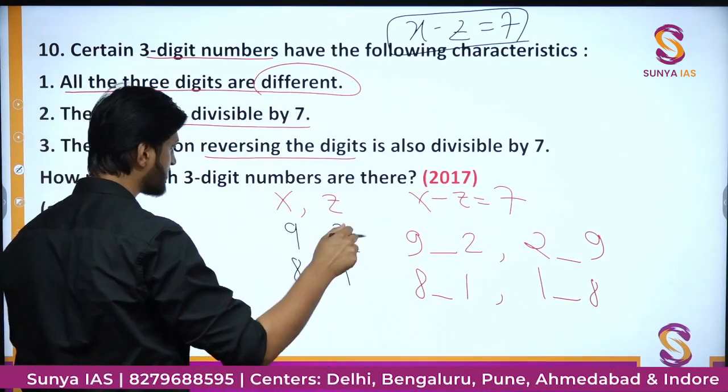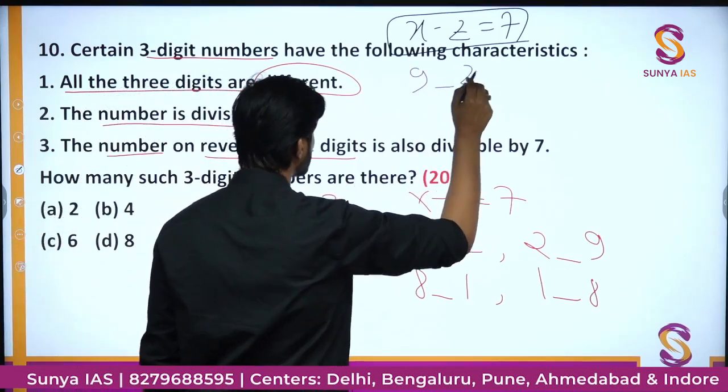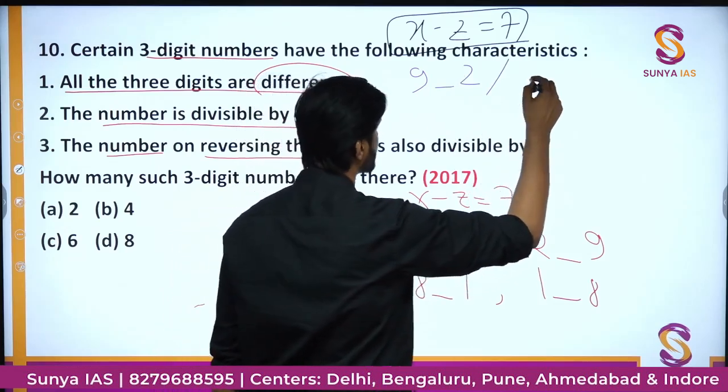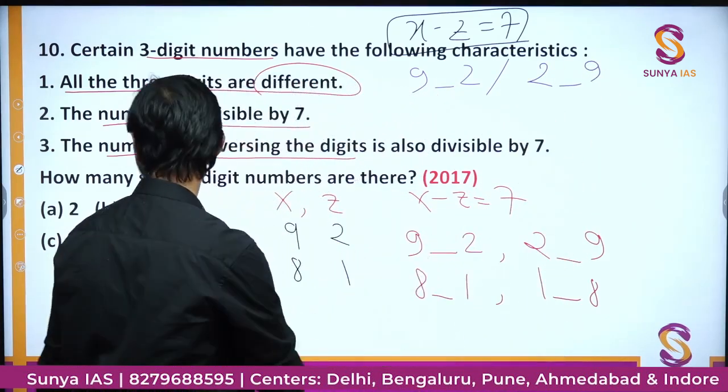Let us talk about the first pair first. We have 9 blank and 2, or you can simply have also another number, 2 blank and 9. Let us see for different values of digits.